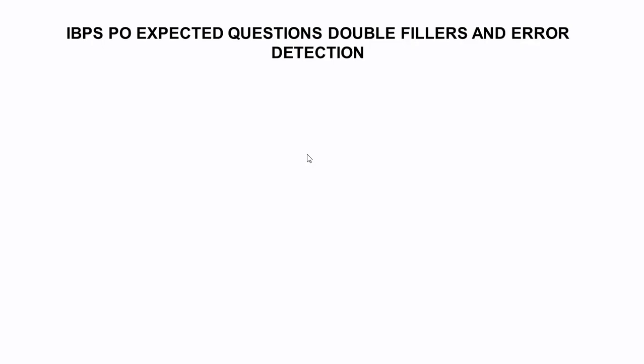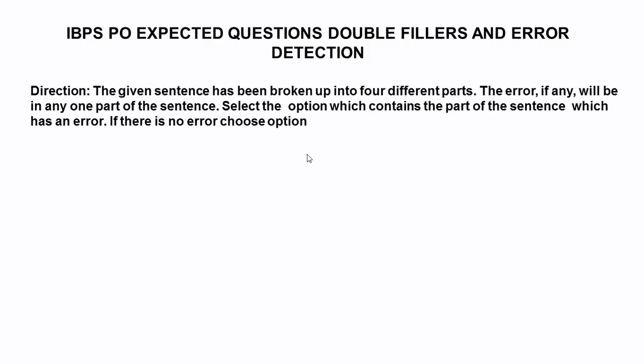Today we are going to discuss IBPS post prelims fillers and error detection. So let's get started. Here the first question is the given sentence has been broken up into 4 different parts and we may find error among all these 4 parts and we have to choose one option which has error.